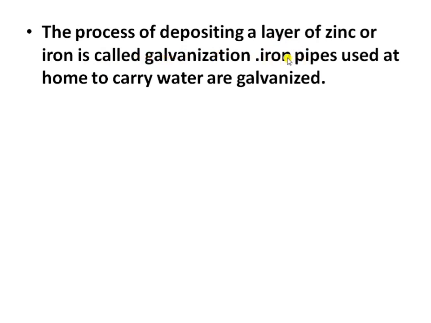Iron pipes used at home to carry water are galvanized. A zinc layer is deposited on the surface of the iron pipes, that is galvanization. And one more thing, chrome plating and galvanization make the iron resistant to the action of air and water vapor.